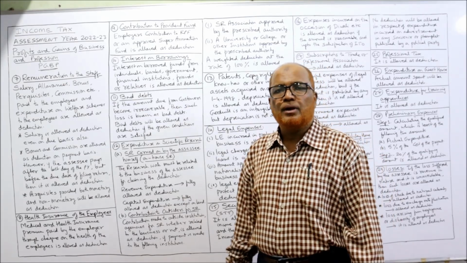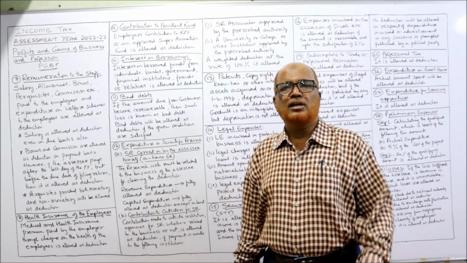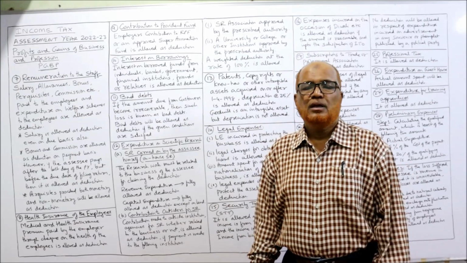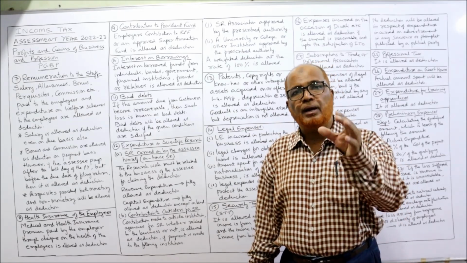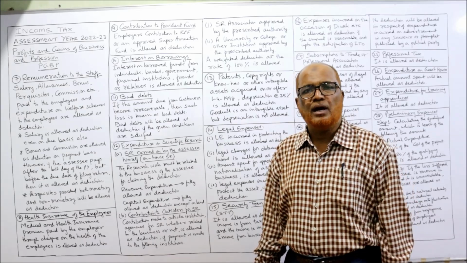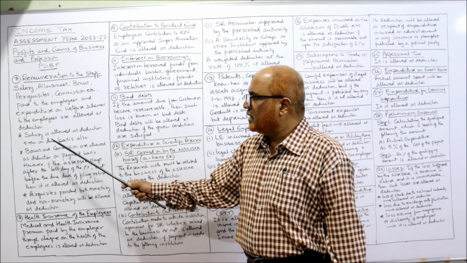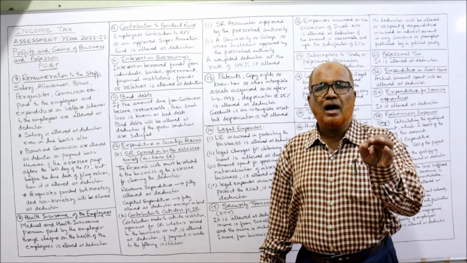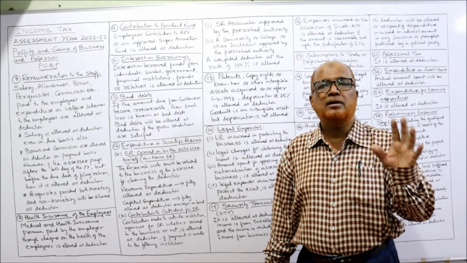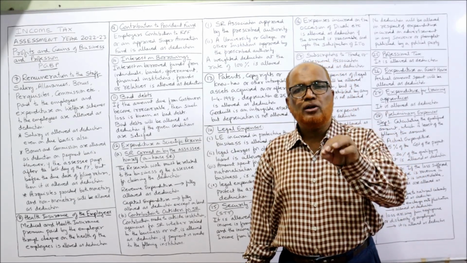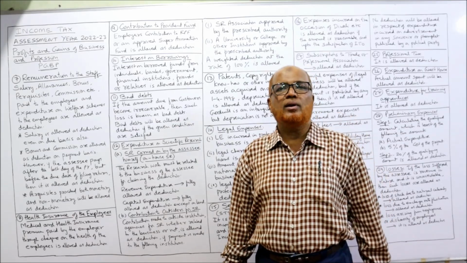But one point you have to remember: salary is allowed as deduction even on due basis. If salary is not paid but has become due, it will also be allowed. Whereas bonus and commission will be allowed only on payment basis. If it is due but not paid, it is not allowed as deduction.